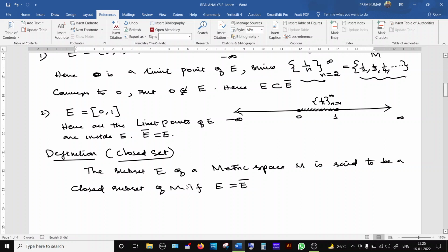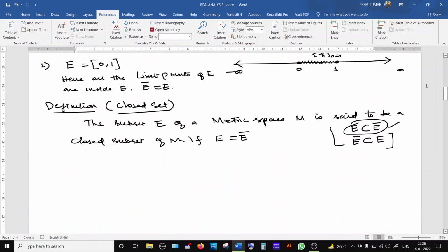So now in future, if you are going to prove a set is closed, the given set is always a subset of its closure. This is always true; there is no need to concentrate on this. You have to show only that the closure is a subset of E. So take one element from the closure and try to prove that it belongs to E. If you prove that, then equality is automatically satisfied, and hence the given set is a closed set. This is the technique we use for proving a set is closed.